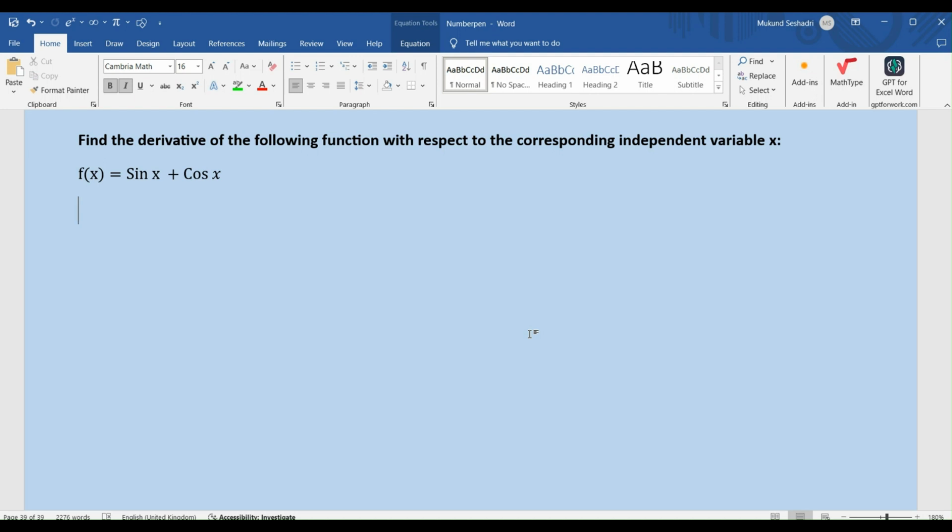So we have the problem on our screen. Find the derivative of the following function with respect to the corresponding independent variable x. f of x equals sine x plus cos x, right? So we've been asked to find f dashed of x. So let's write that particular expression.